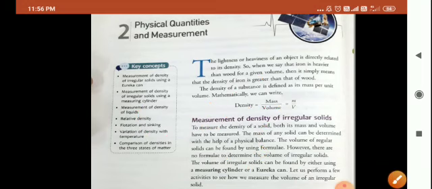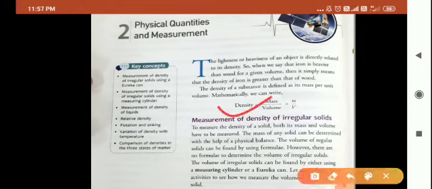Now, we are going to study one of our physical quantities, that is density, in this chapter. So children, the lightness or heaviness of an object is directly related to its density. So, when we say that iron is heavier than wood for a given volume, then it simply means that density of iron is greater than that of wood. Children, why do we say that density of iron is greater than that of wood?